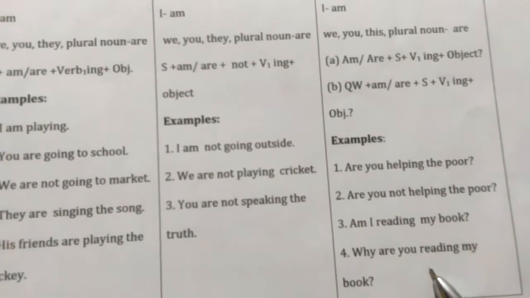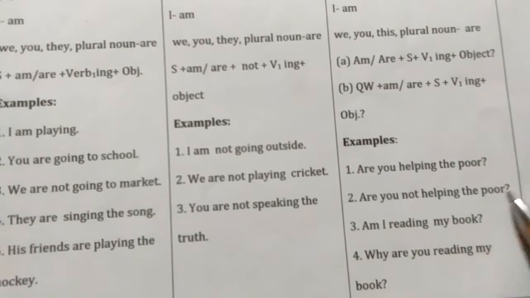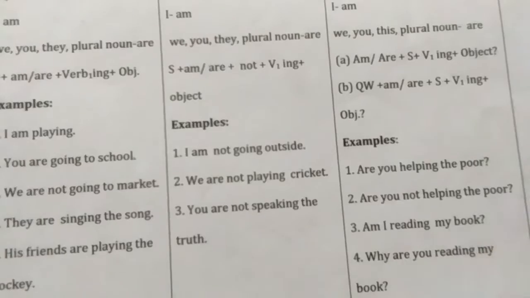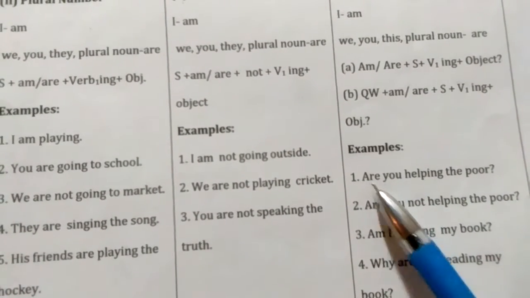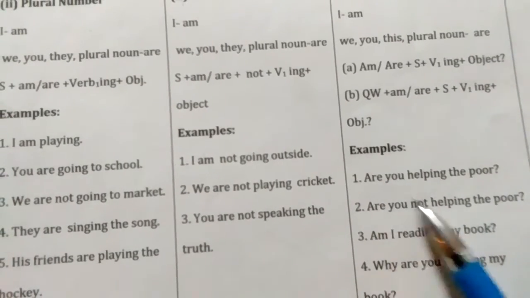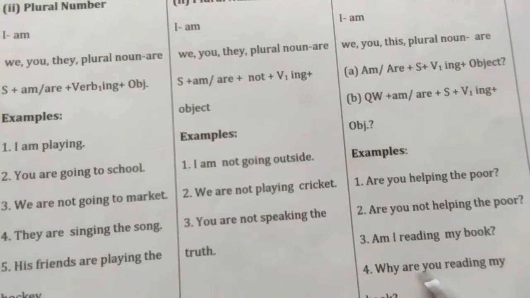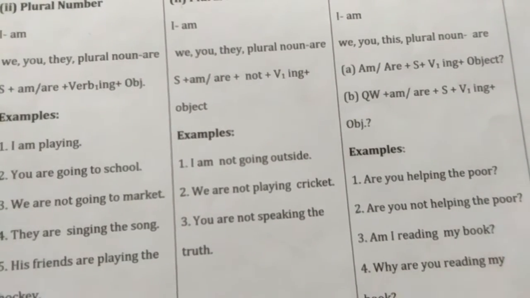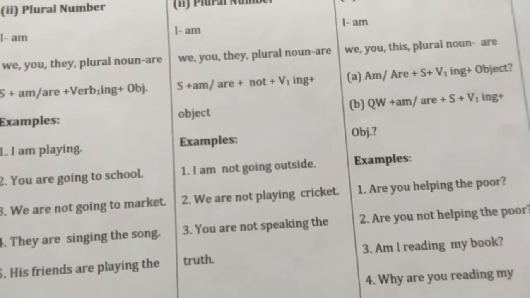These are the examples: are you helping the poor? Are you not helping the poor? Am I reading my book? Why are you reading my book? So we put are before the subject. The helping verb are, we put are before the subject, and also the question word before the subject. Okay, and after subject we put not plus V first plus ing.